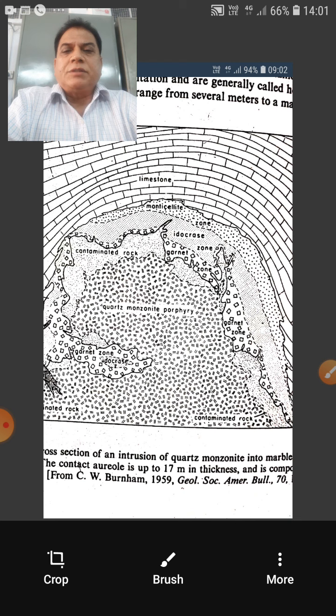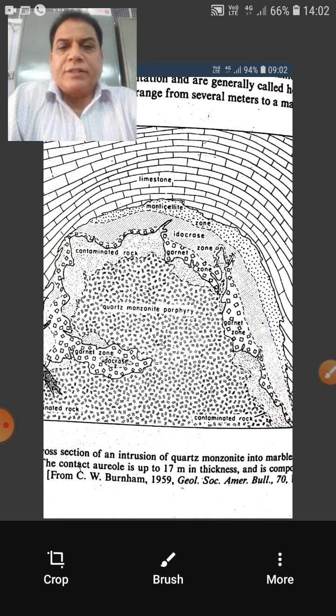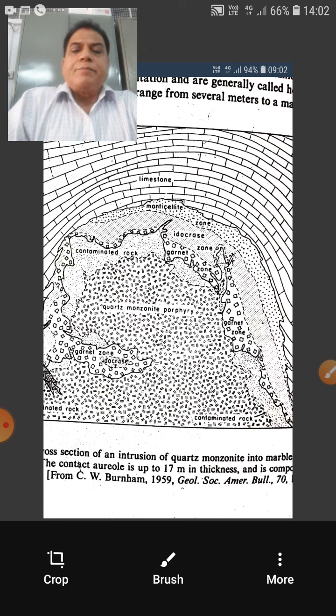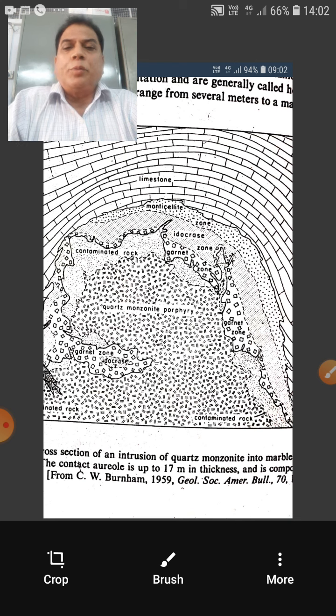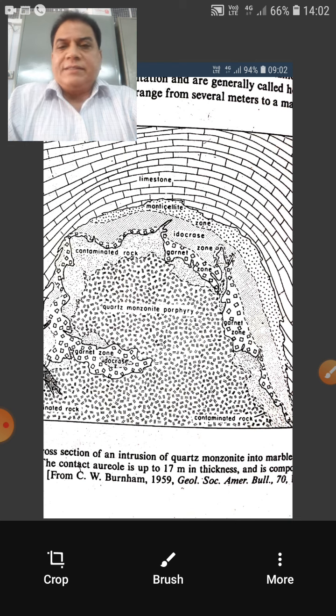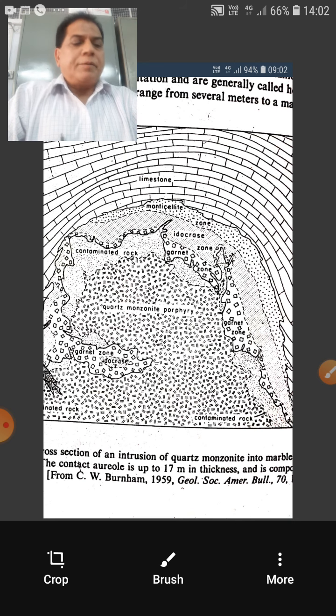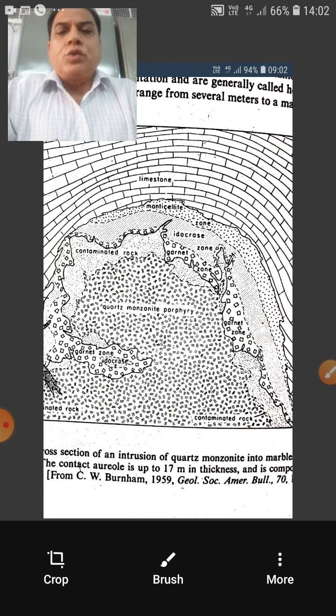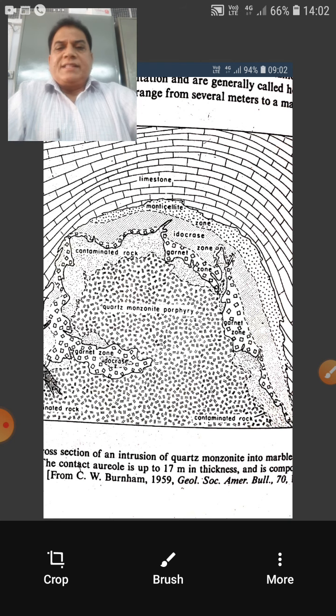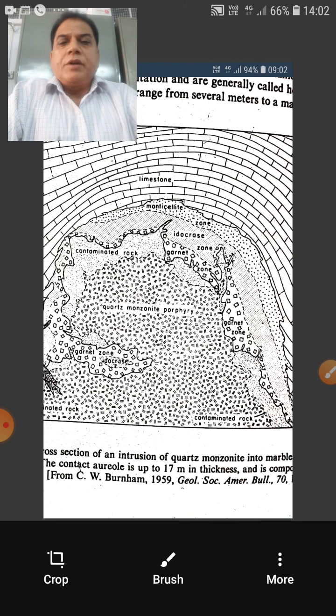But as far as the petrology part is concerned, we simply say that if there is an intrusion of an igneous rock, due to the heat of that intrusion the country rocks get metamorphosed, and the conditions are of high geothermal gradient and low pressure. Under such conditions the rocks are metamorphosed and have the nature of hornfels, meaning non-foliated rocks are formed, with the metamorphic phases I told you ranging from albite epidote hornfels phases to pyroxene hornfels phases. This is all regarding contact metamorphism.